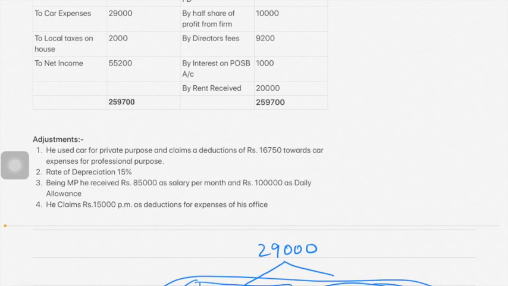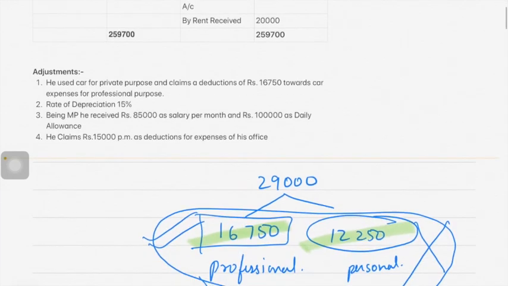Being an MP, he received rupees 85,000 as salary per month. So under which head can you show this income? Income from salary? No, this is income from other sources, because the income of an MP or MLA is income from other sources. Salary of MP or MLA is income from other sources. So 85,000 into 12 is taxable under the head income from other sources.